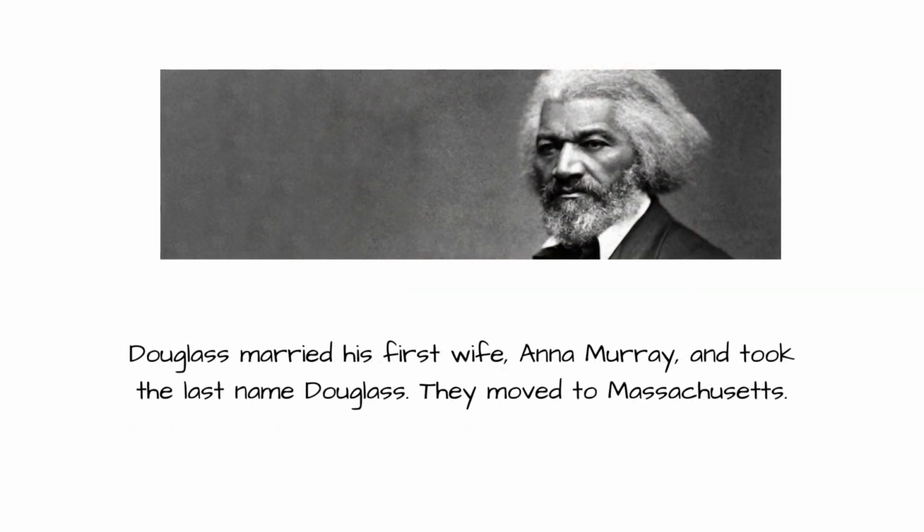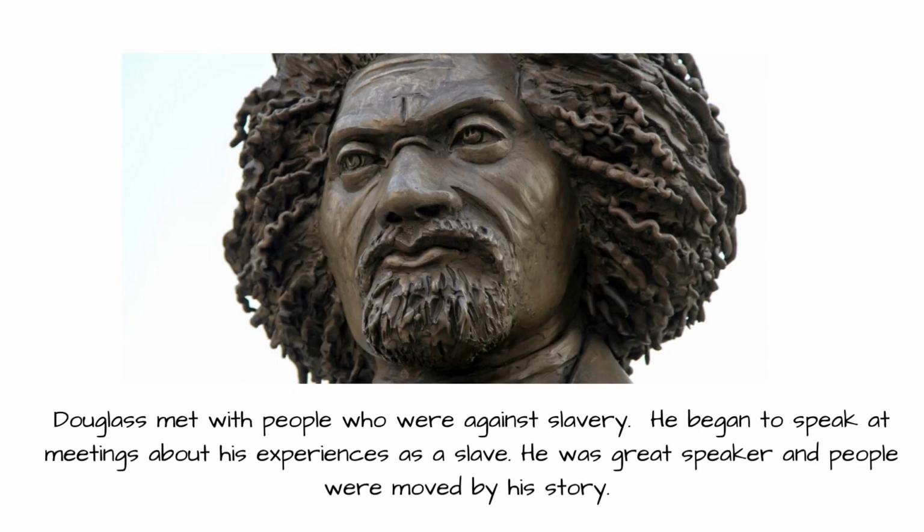Douglass married his first wife, Anna Murray, and they took the last name Douglass. They moved to Massachusetts. Douglass met with people who were against slavery. He began to speak at meetings about his experiences as a slave. He was a great speaker, and people were moved by his story.